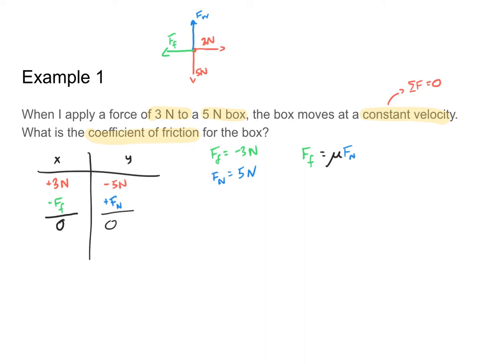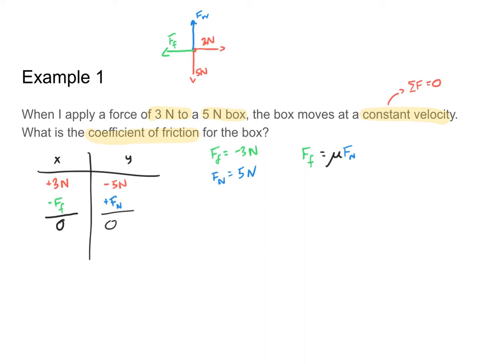So what that means is that when I'm finding mu, it is always going to be a positive number. And when I plug in my force of friction and my normal force, I want to get rid of any signifiers of direction. So I don't need to have any positive or negative signs for my frictional force or my normal force, because I only care about the magnitude, the size of those forces. I don't care about the direction that they're pulling in.